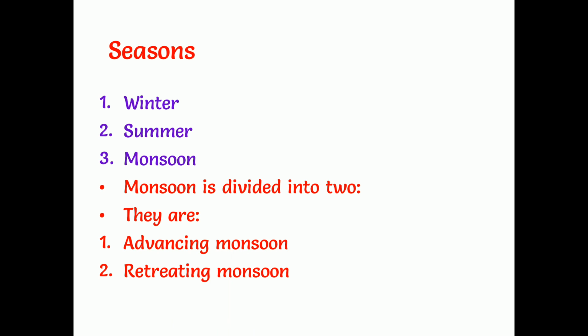In the first week of June, the cool air from the Arabian Sea touches the Kerala coast. Except the coastal areas of Tamil Nadu, Andhra Pradesh, and Odisha, all the remaining areas get rainfall. The coastal areas of Tamil Nadu, Andhra Pradesh, and Odisha get rainfall almost at the ending of the rainy season and the winter season. At that time they get the rainfall, and that is called the retreating monsoon. This retreating monsoon is also called the northeast monsoon.